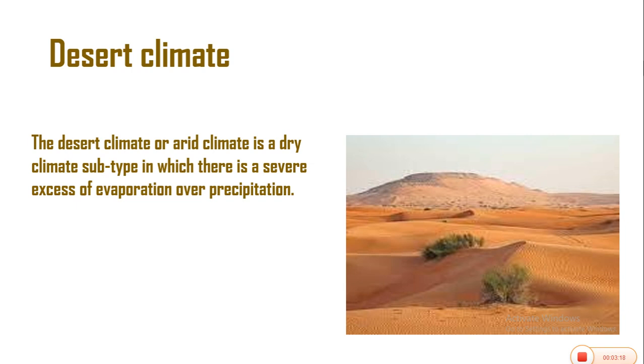The desert climate. The desert or arid climate is a dry climate subtype in which there is a severe excess of evaporation over precipitation. This is what the hot desert climate looks like.